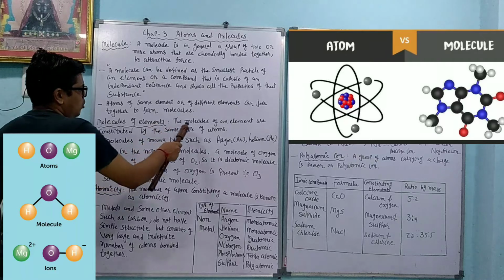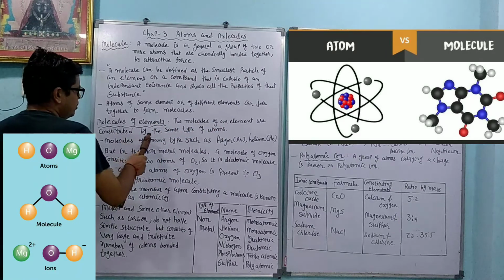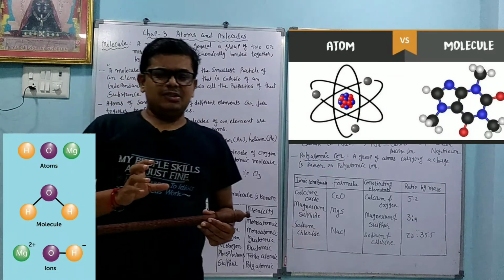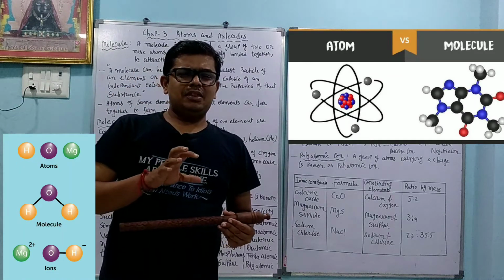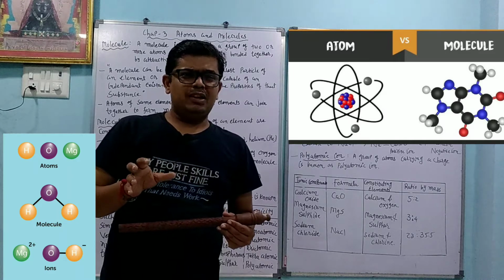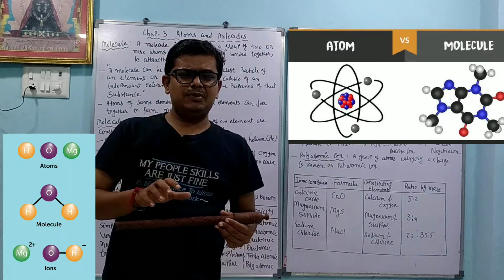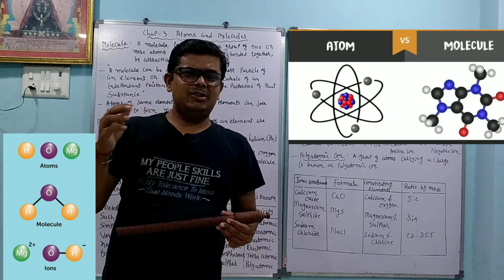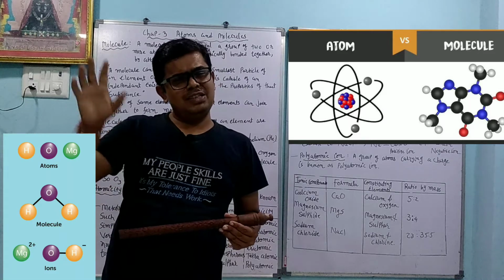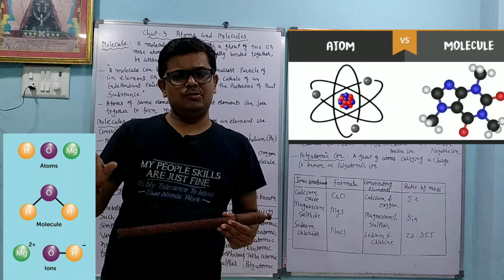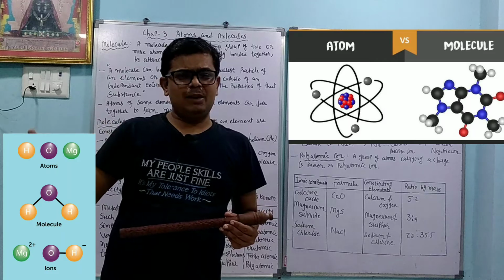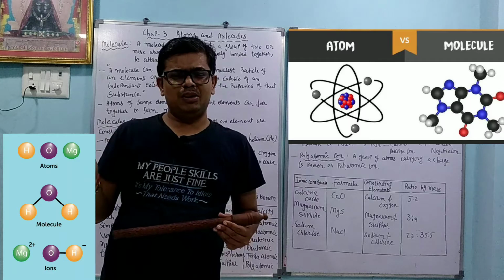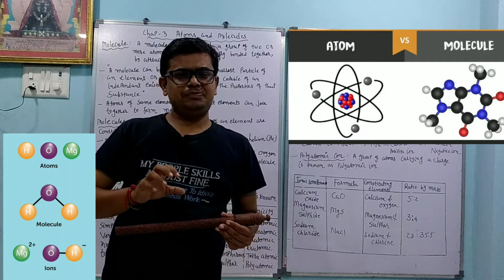Molecules of an element: the molecules of an element are constituted by the same type of atoms. When the same type of atoms are present, we can say it is a molecule. Like iodine, in which 2 iodine atoms are present, or oxygen O2, in which 2 atoms are present, or ozone, in which 3 oxygen atoms are present. Or there can be different types of atoms, like in water, where hydrogen and oxygen are present: hydrogen is 2 and oxygen is 1. So we can say that it is a molecule.